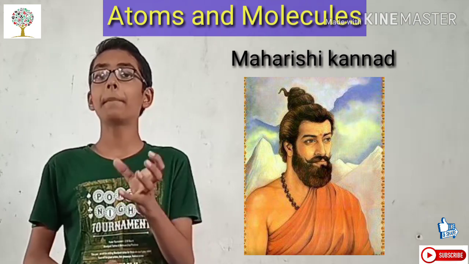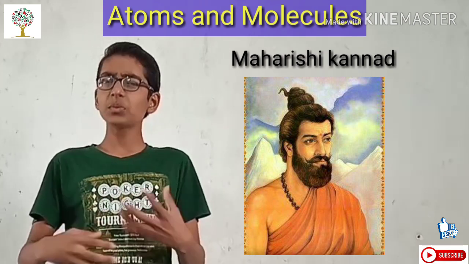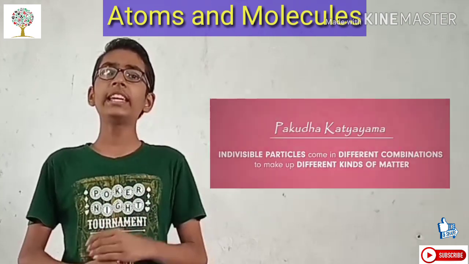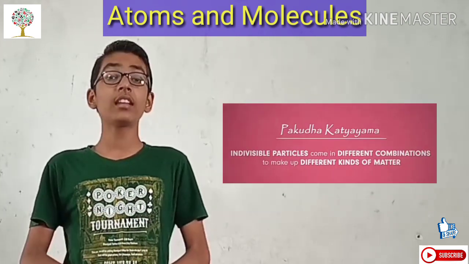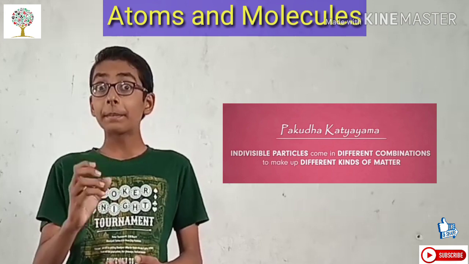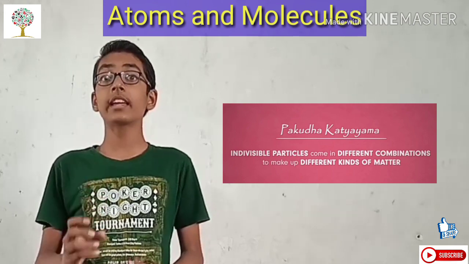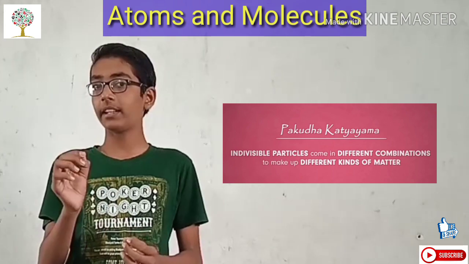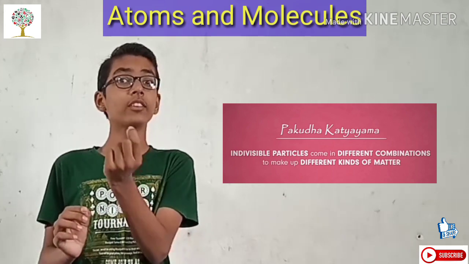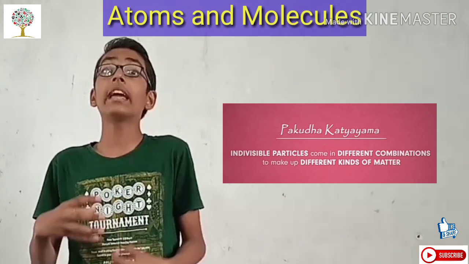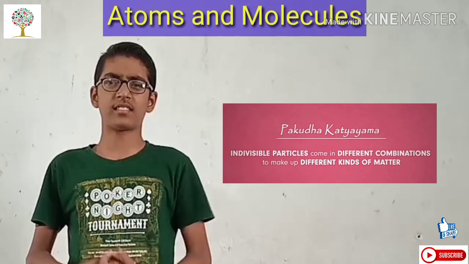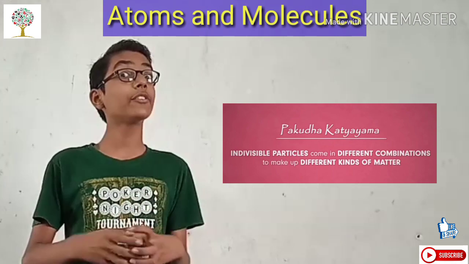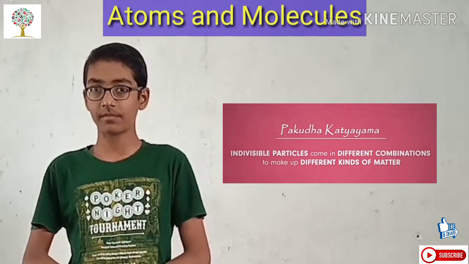Around the same era, another Indian philosopher, Pakudha Katyayana, elaborated this doctrine and said that these Parmanu particles exist in combined form. What do I mean by this? They don't exist independently, or one Parmanu particle cannot exist. It can exist, but in rare cases. Normally, they exist in a combined form. They are always present in a combined form in nature, in the environment.